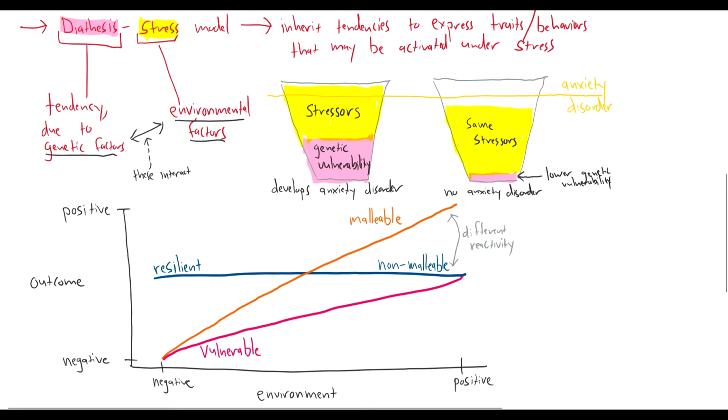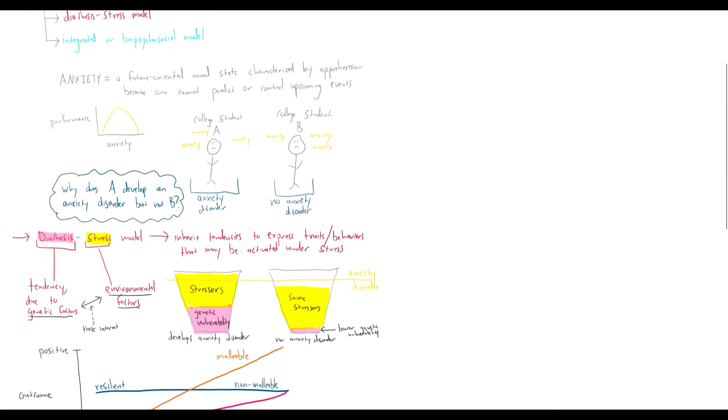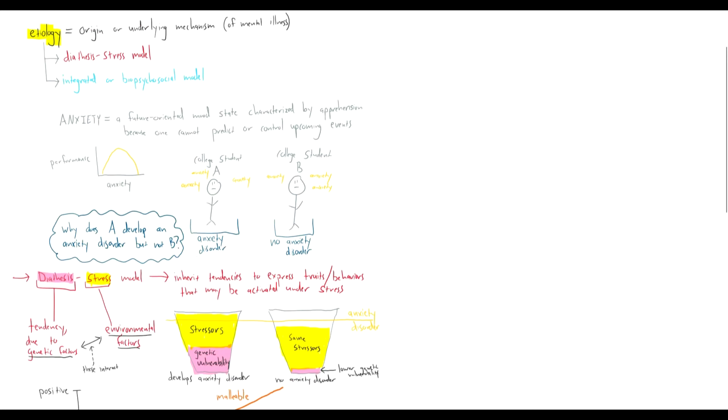So if we look at these three different individuals, we see that they would all have different genotypes. Even though they have the same environmental stressors, those genotypes are going to respond to environmental variation in different ways. So this is the diathesis stress model. This is one way that psychologists have framed how a mental illness emerges.